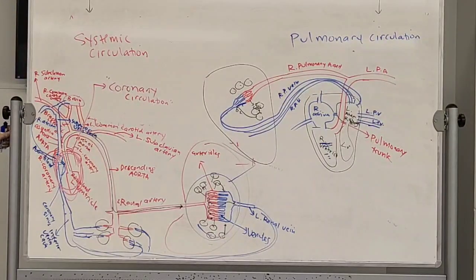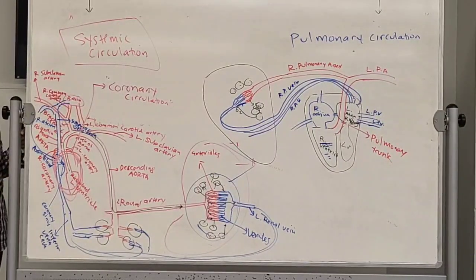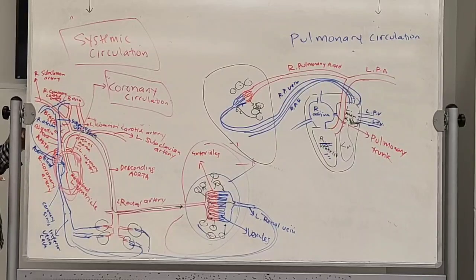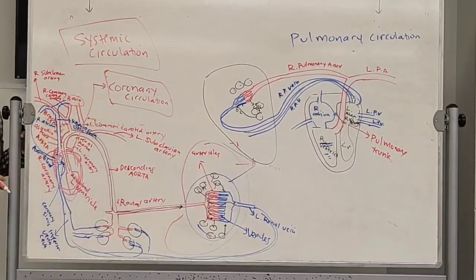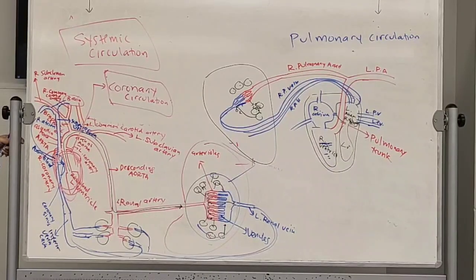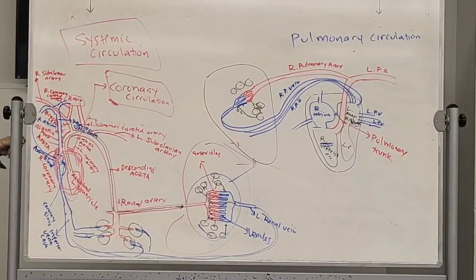Okay, so coronary circulation. But if you see the place of this coronary circulation, it is actually part of the systemic circulation. So systemic circulation will also include this coronary circulation. This is mostly for medical terminology, because the heart is very important. Then they learn specially with the heart circulation. Therefore, they give a special name, the coronary circulation.